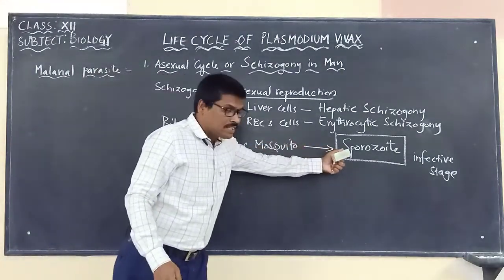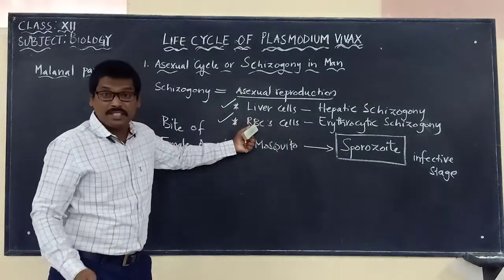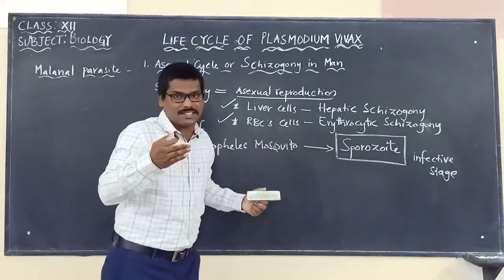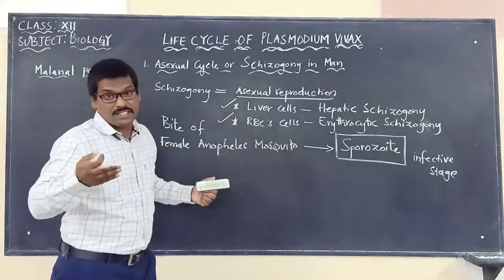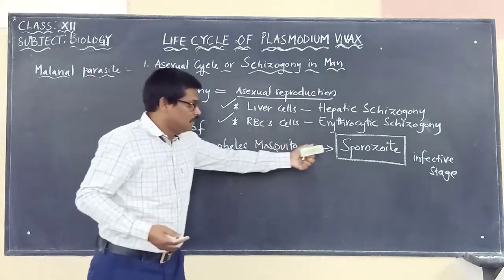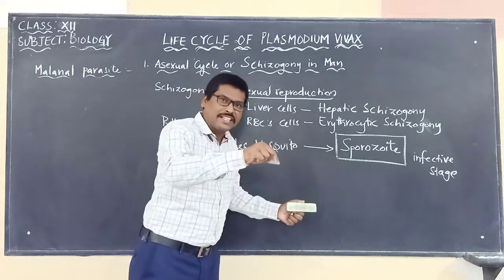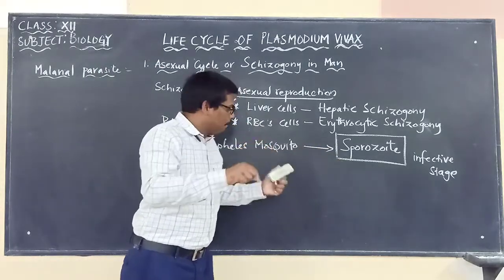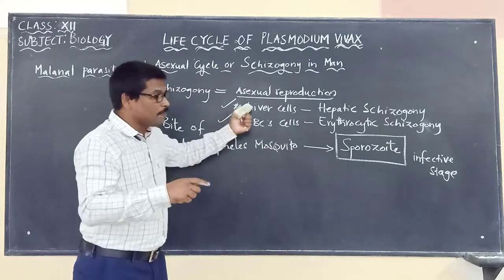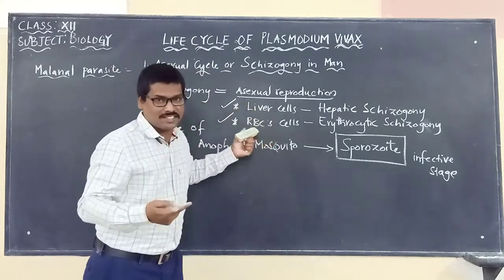Once it reaches the liver cells and RBC cells, it is at different stages. What do I mean by that? The sporozoite injected into the body by the female Anopheles mosquito now undergoes several changes.